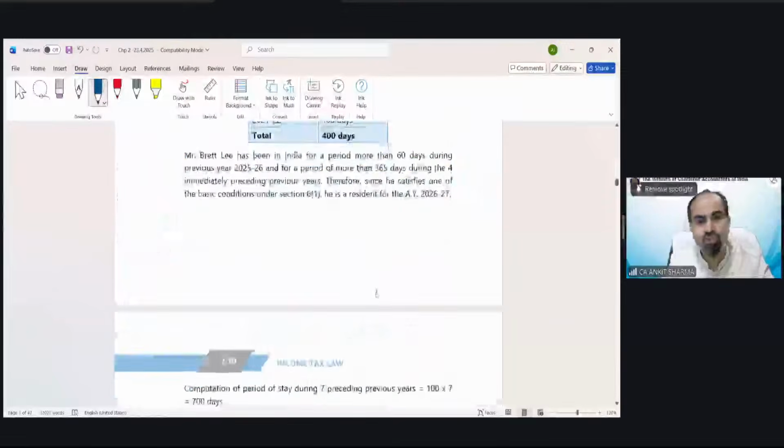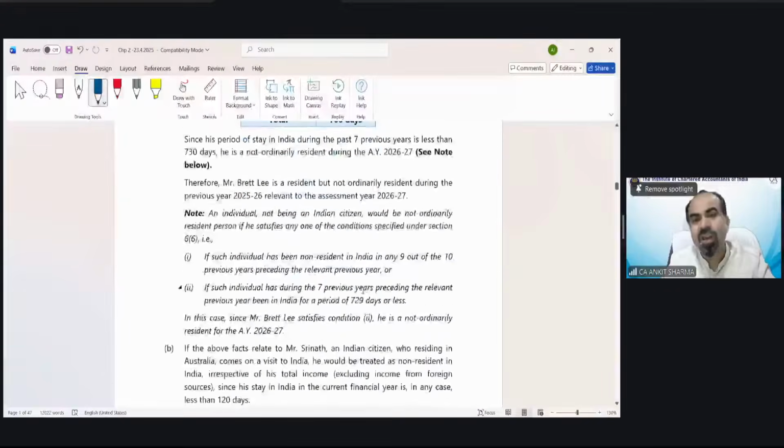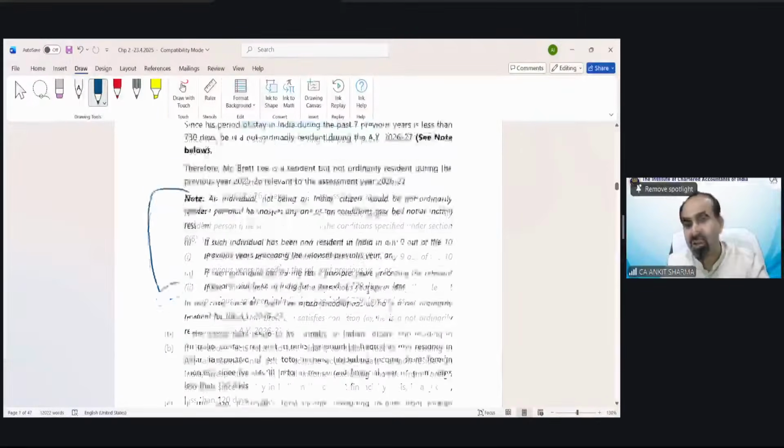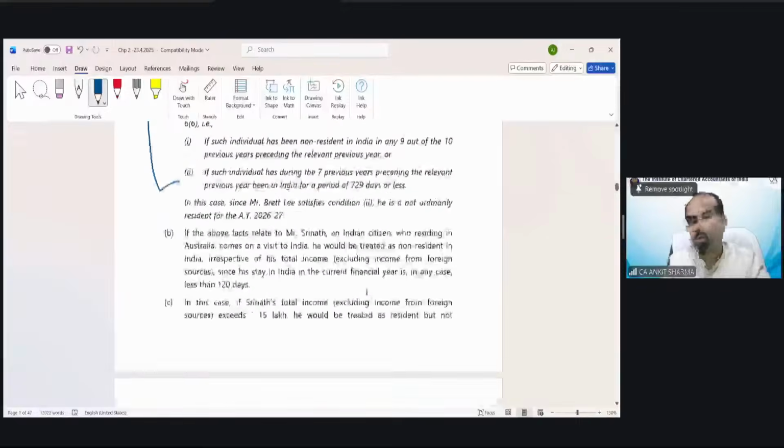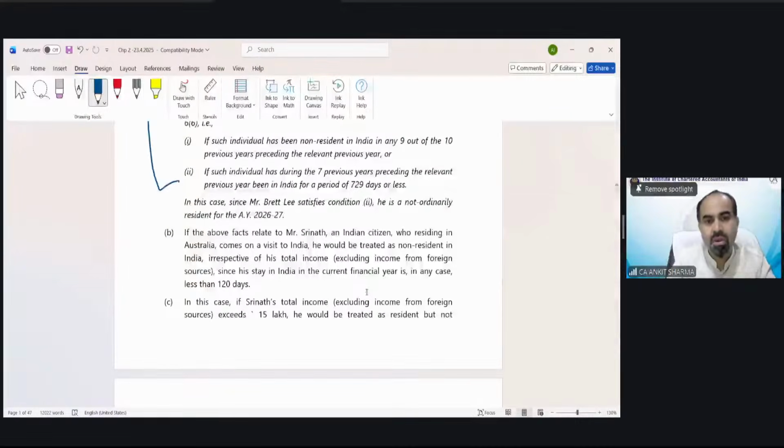Clear? That is the solution. In the examination, you do not need to write it down like this. These are study illustrations, which just want to make you understand things in detail, so that if any student has any confusion, they write down as per the provision: this is the condition, this is the number of days calculation. They explain each and everything in detail. So here is your answer, Hina. I hope it's clear now. Any other problem, students, in illustrations number 1, 2, 3 and 4?